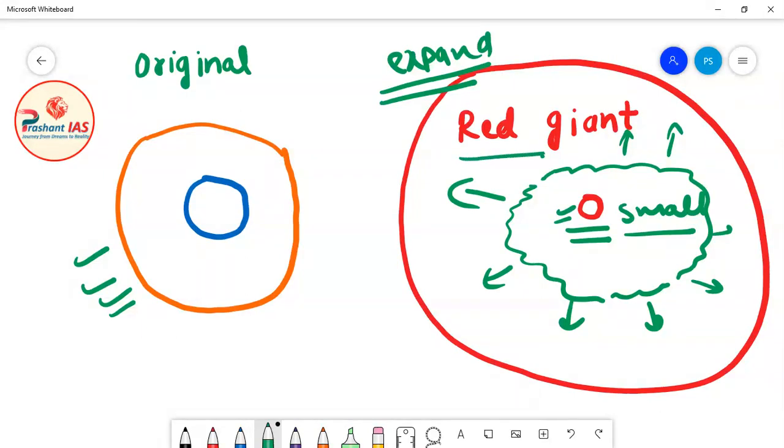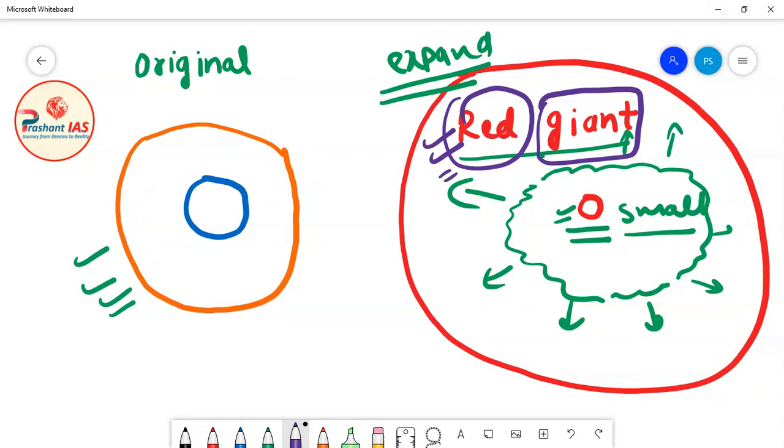Okay, now friends, I have explained why this star is called a giant. It is called a giant because the size of the star will become very, very huge. But why is this star called a red giant? What is the logic behind calling this star red?